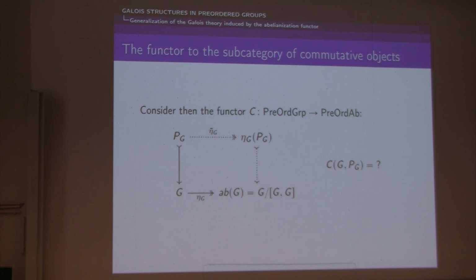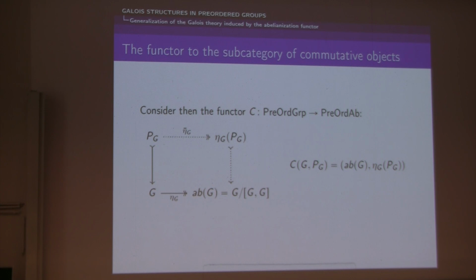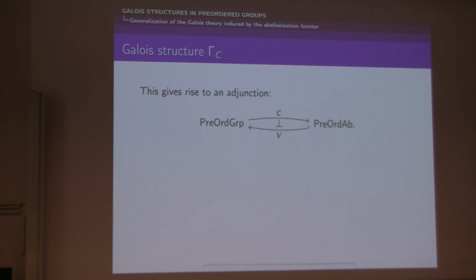And this gives us a preordered group, since we can prove that eta_G of P_G is a submonoid of ab(G), closed under conjugation in ab(G). And in addition, it is a preordered abelian group, since ab(G) is an abelian group, of course. So this is the definition of C of (G, P_G). And C is a reflector.